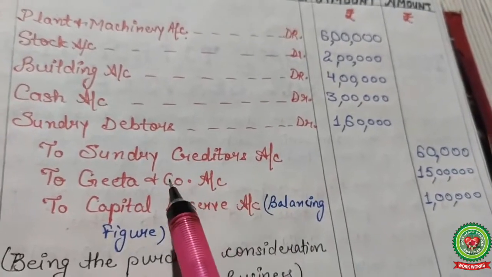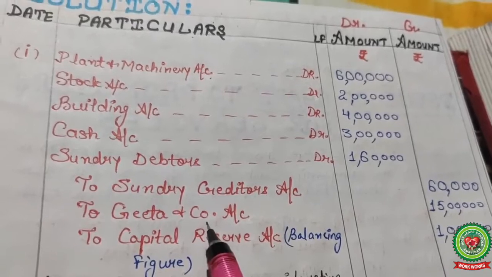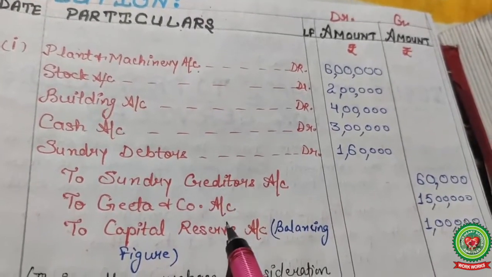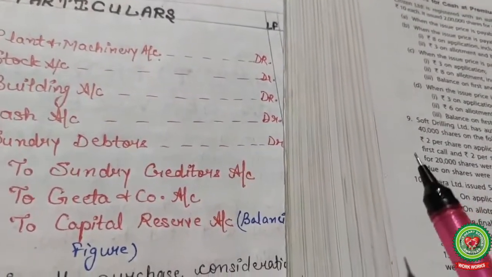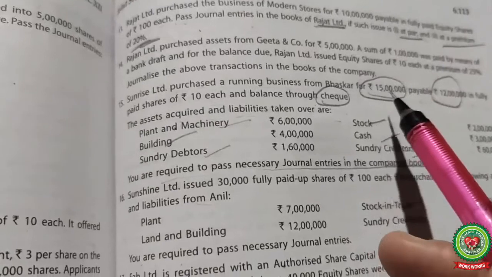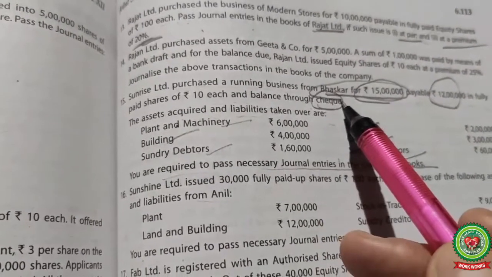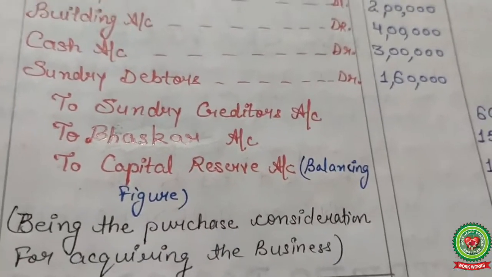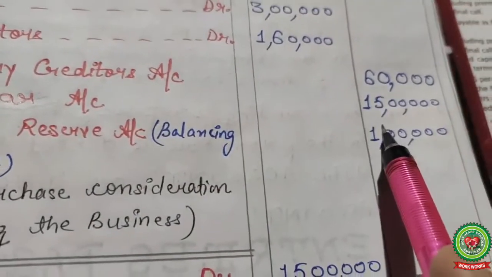Now the company, Geeta and Company here. So here Bhaskar's consideration 15 lakh. Okay, so right here your promoter Bhaskar 15 lakh.